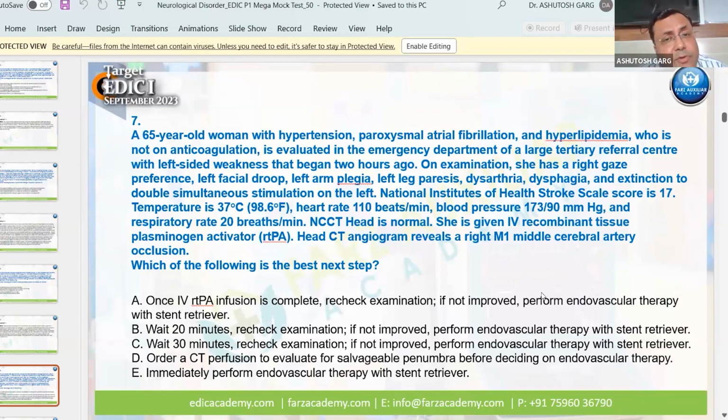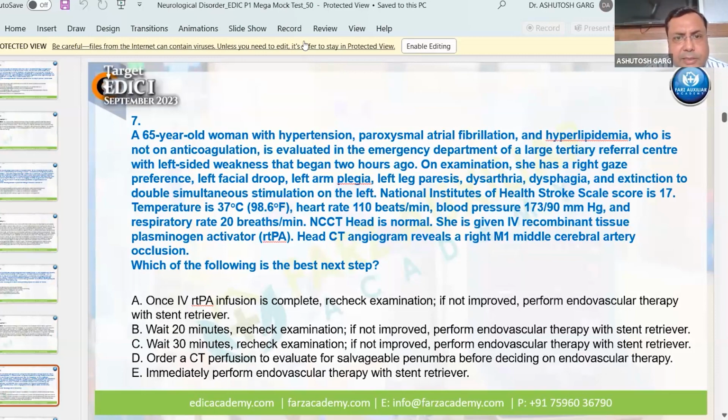Then again the same question which I have already asked earlier. They will always ask this type of question: what is the role of endovascular therapies in the stroke patient, and when will you do it? First you will give rtPA, then recheck, or you will wait for some time, or you will do it simultaneously. So definitely they will ask one or more questions from acute ischemic stroke.